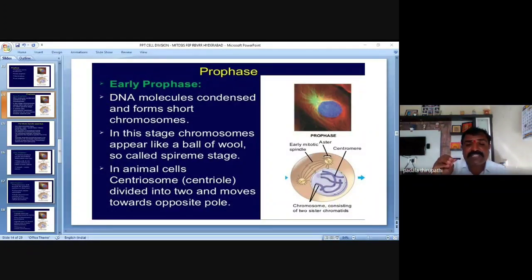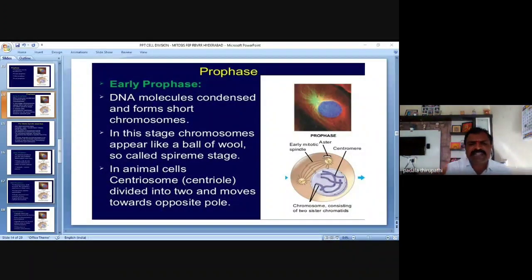So in early prophase, what changes occur in the nuclear region? DNA molecules condense to form chromosomes, and these chromosomes appear like a ball of wool. This we call the spireme stage. And in animal cells, my dear friends, remember, listen carefully, the third point in this slide: in animal cells there is a centrosome.